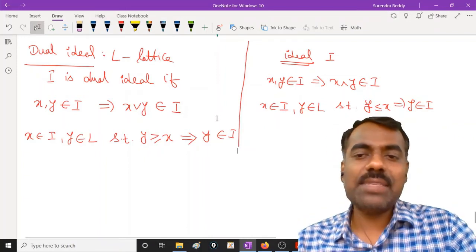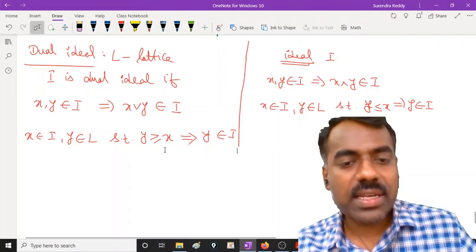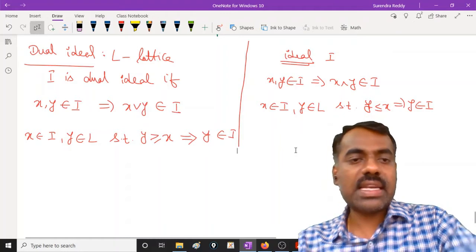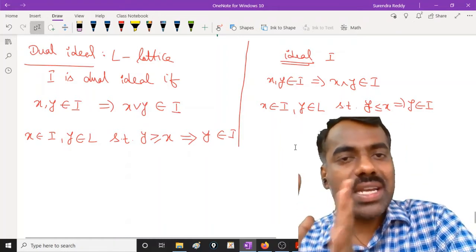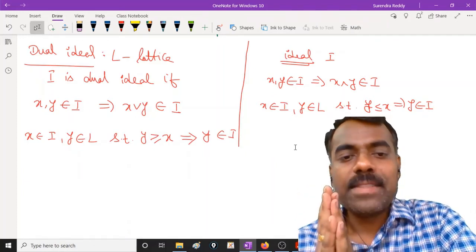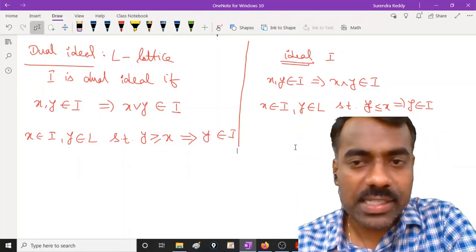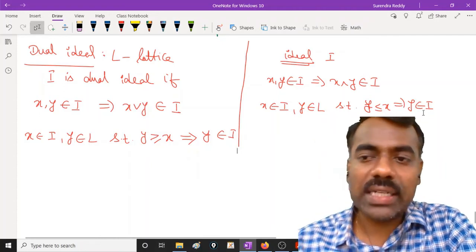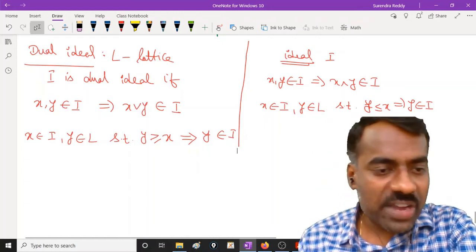Dual ideal is simply that you replace join and meet and whatever less than or equal to are there, and the resulting one is called a dual ideal. To understand the dual ideal, whenever some element is there in that ideal, then any element above that will also be there in that dual ideal. Is this clear? Just like how you understand here, any element below that is there in that ideal, right? Now how can you define a principal dual ideal?